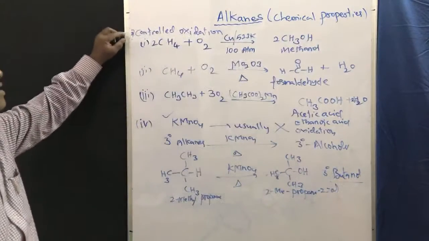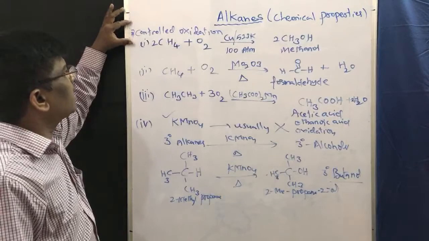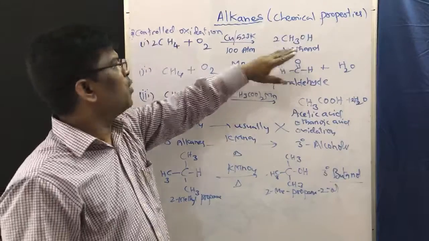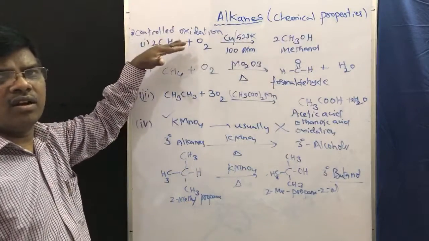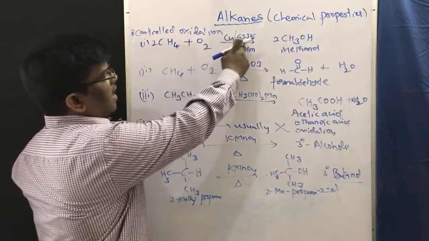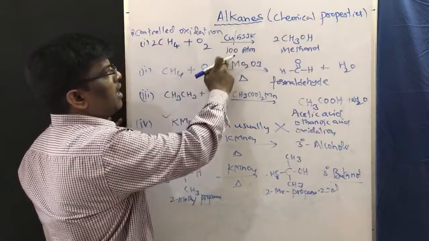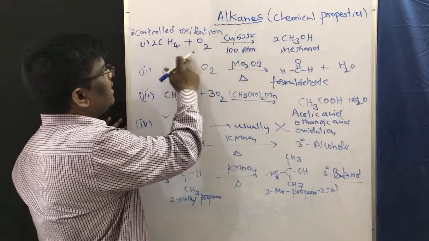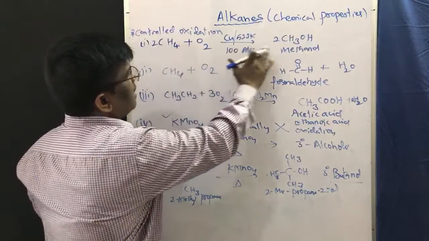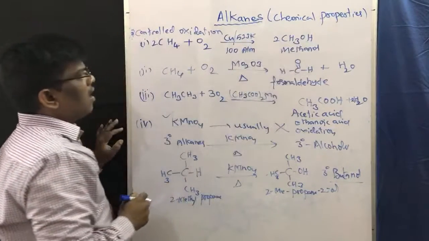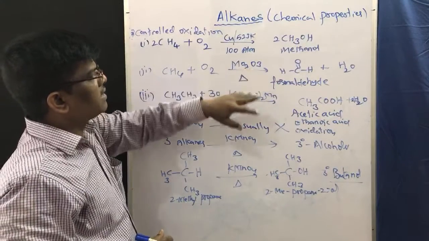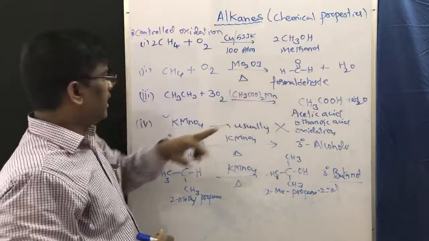Dear friends, dear students, so under controlled oxidation reaction conditions, alkanes give oxidized compounds. Usually alkanes do not undergo oxidation that easily. However, in the presence of catalyst at high temperature under pressure, they undergo oxidation. For example, methane in the presence of oxygen gives methanol, or with molybdenum trioxide we get formaldehyde.